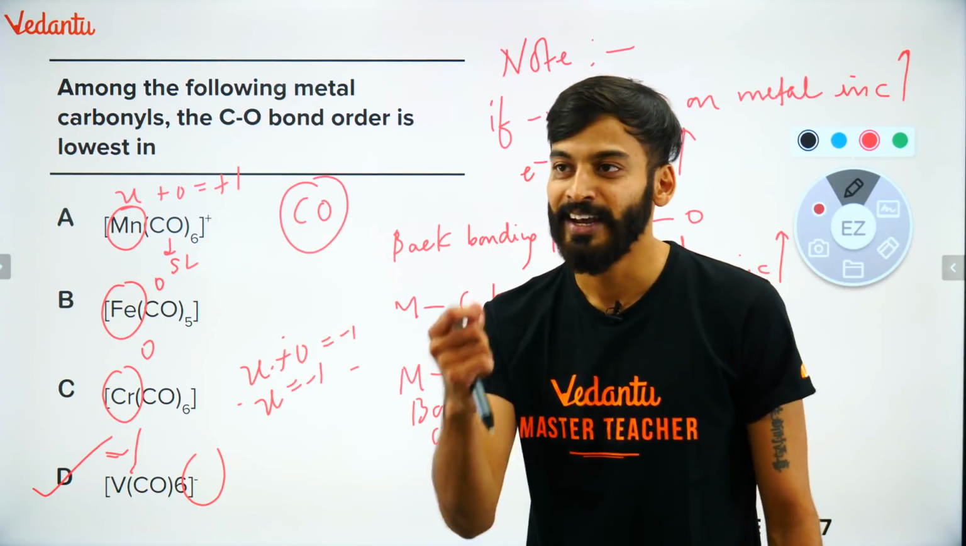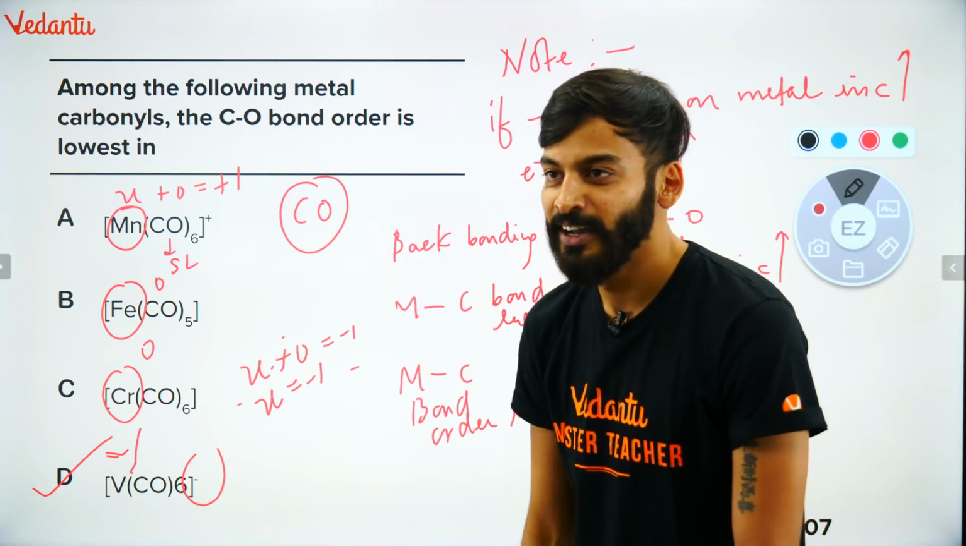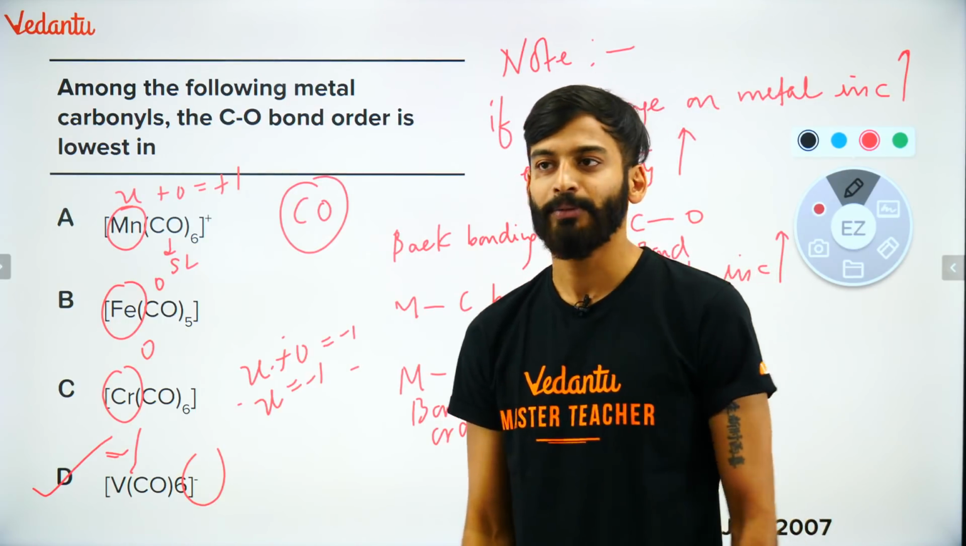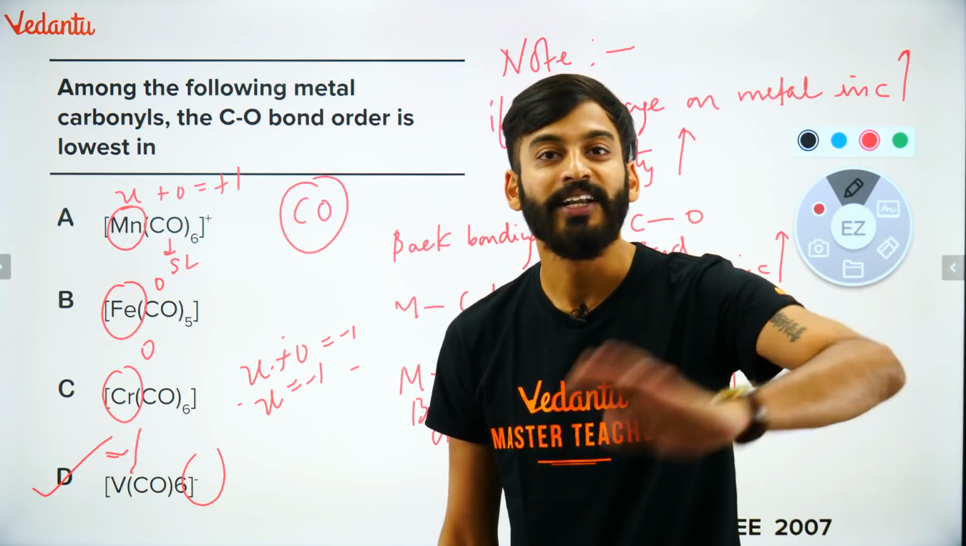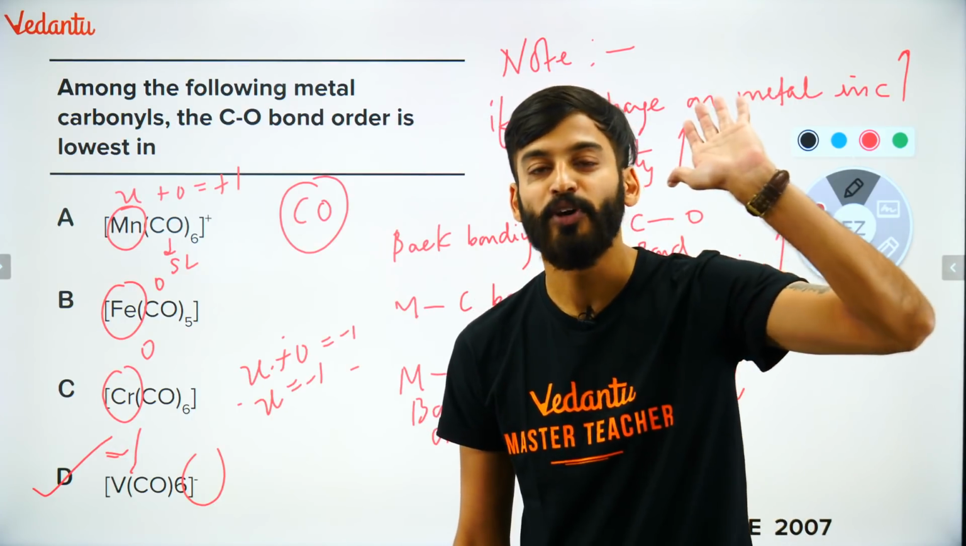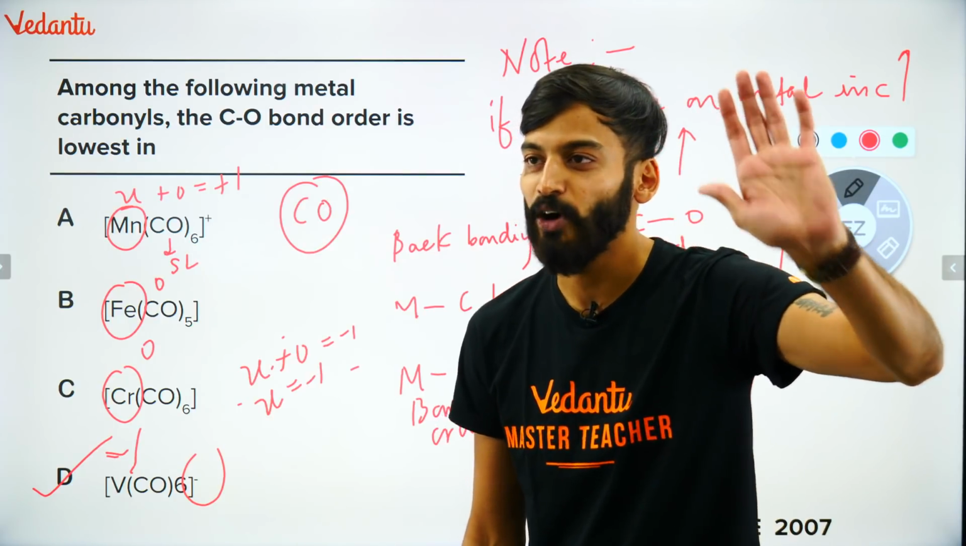ठीक है, कार्बन के एंटी बॉन्डिंग में जा रहा है. बहुत बढ़िया. Which groups can do back bonding? Only carbonyl. आपके सिलेबस में you have only carbonyl where back bonding can happen. Cyanide can never go for back bonding. So I hope I have also given.